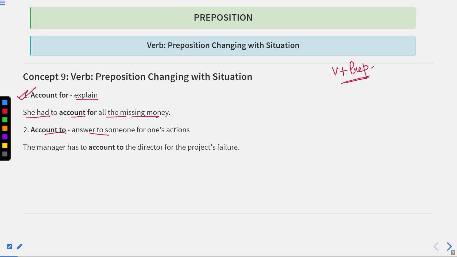Account to, it means answer to someone for one's action. The manager has to account to the director for the project's failure. It means when one goes and reports to someone about the entire work he has done during the day or during the month or week, so that is account to. It means the manager has to answer to the director for the project's failure, because the project has failed. So he has to give the answer that why did this happen. Okay, now let us move to the next one.